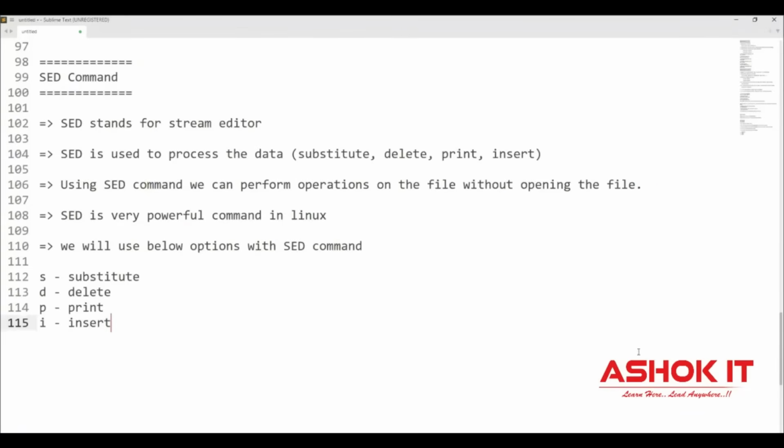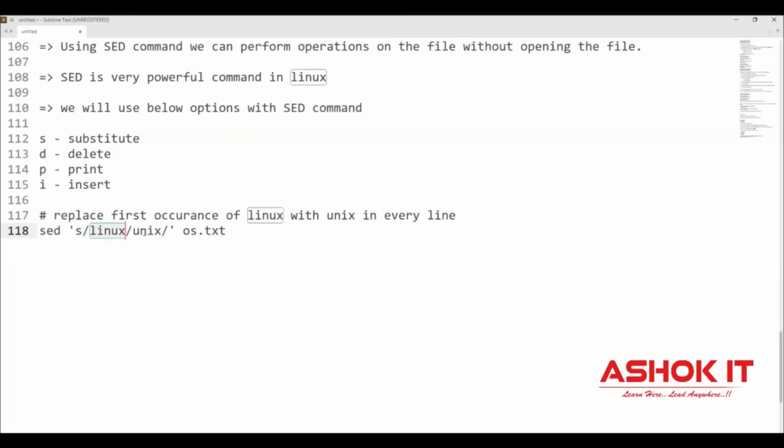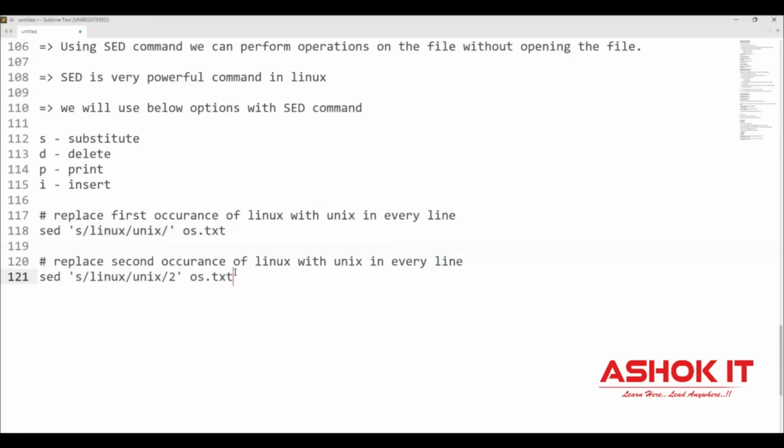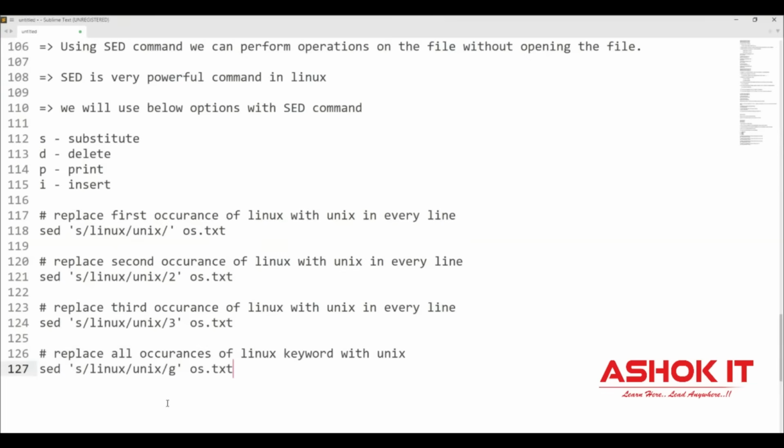So by using this sed command, you can perform substitute operation. When I use a substitute operation like this, sed command in Linux or Unix, only the first occurrence is replaced. If you give /2, then it is going to replace only the second occurrence. If you give /3, then it is going to replace only the third occurrence. If I want to replace all the occurrences, then you need to give /g. When you give /g, it is going to replace all the occurrences of the Linux keyword with the Unix keyword.